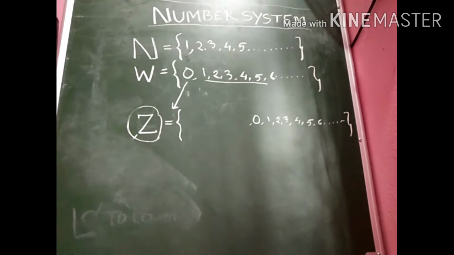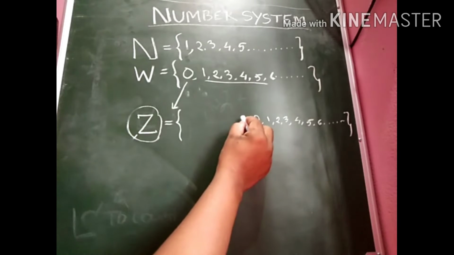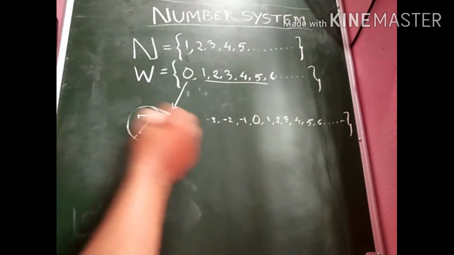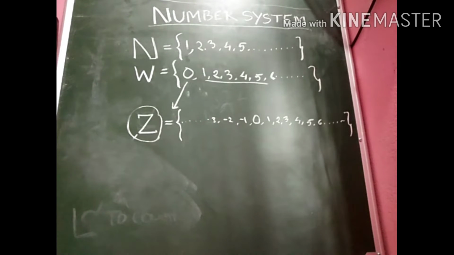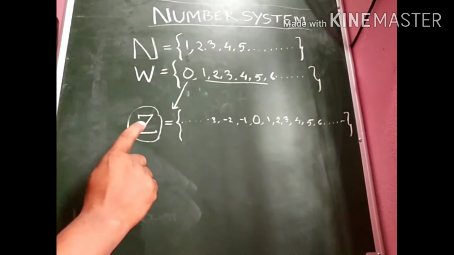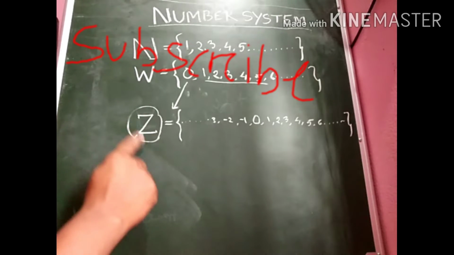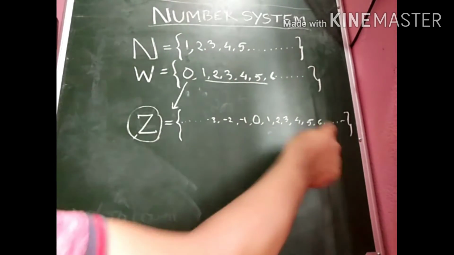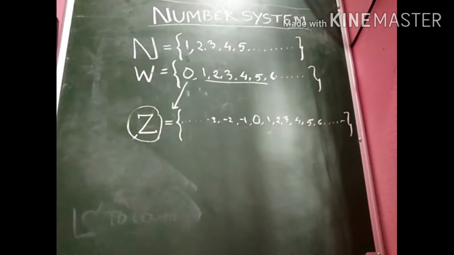It has another type of number also which are called negative integers. That means -1, -2, -3 and so on. So the set of integers represents all the natural numbers, all the whole numbers along with the negative numbers.